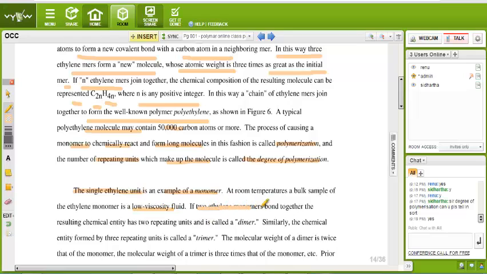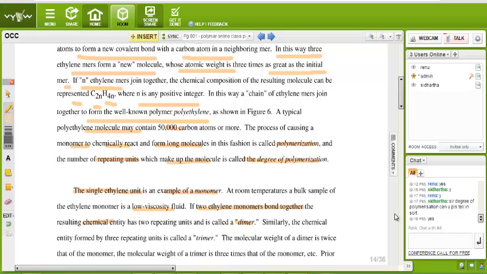If two ethylene monomers bond together, the resulting chemical entity has two repeating units and is called a dimer. That means if two ethylenes add with each other, it is called a dimer.